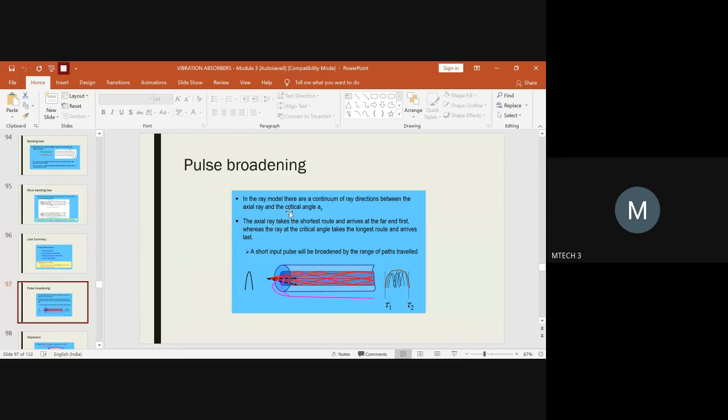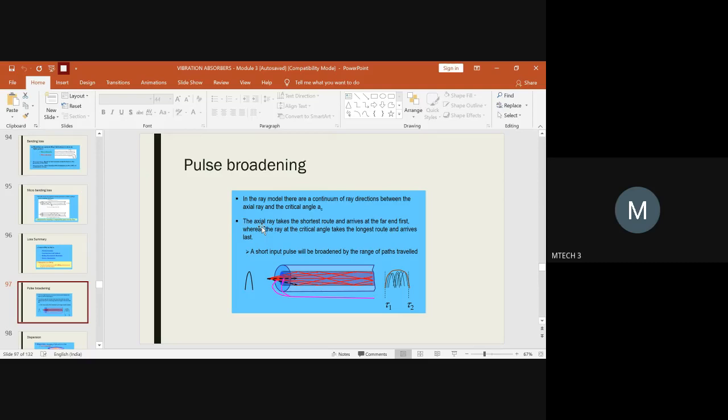I told you the incident ray, the reflected ray. If the reflected ray is equal to the critical angle, then it will be reflected across the surface of the core. And if the incident ray is lesser than the reflected ray, then it gets reflected in the other direction, in the cladding area. So these two factors now play a vital role. What you have to understand is this broadening is mainly due to the direction of the axial ray and the critical angle.